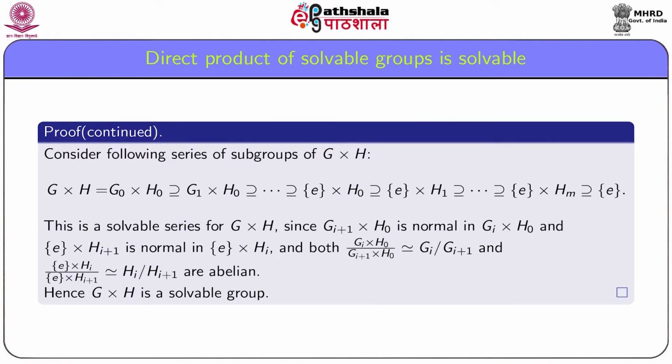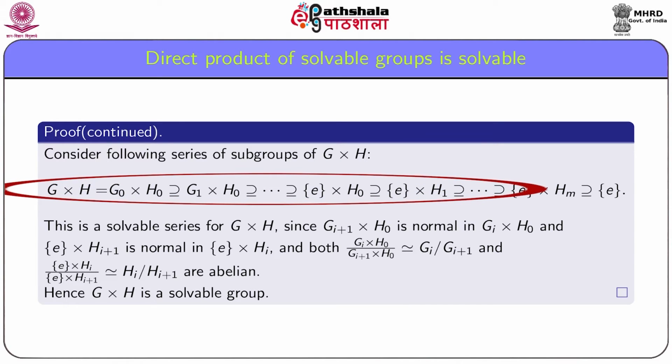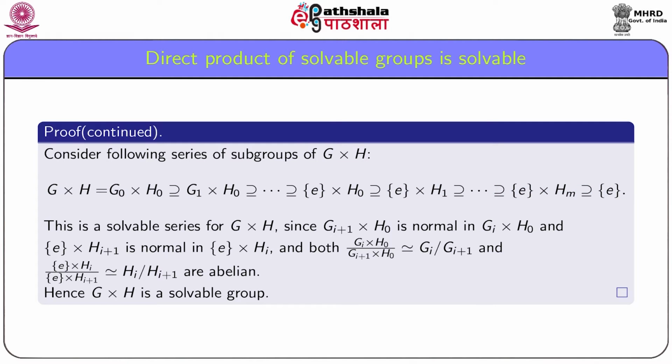Consider the following series of subgroups of G × H: G × H = G0 × H0 contains G1 × H0 contains, and so on, the identity group × H0, which contains the identity group × H1 and so on, contains the identity group × Hm, which contains the identity subgroup of G × H. Please do not be confused by the same notation for the identity elements of G, H and G × H.